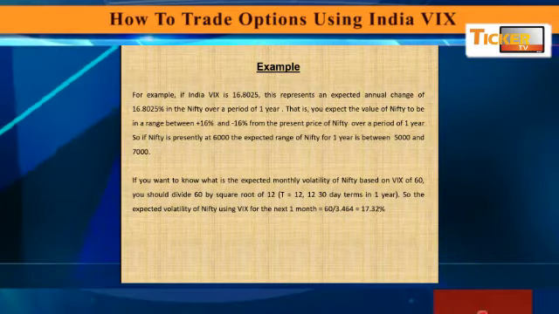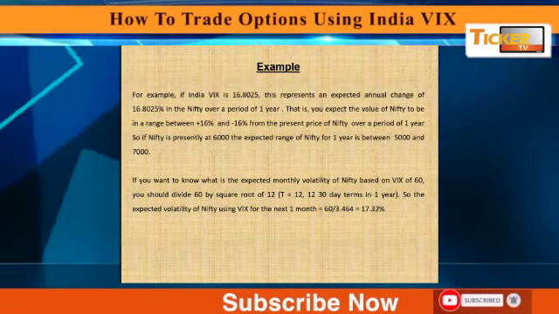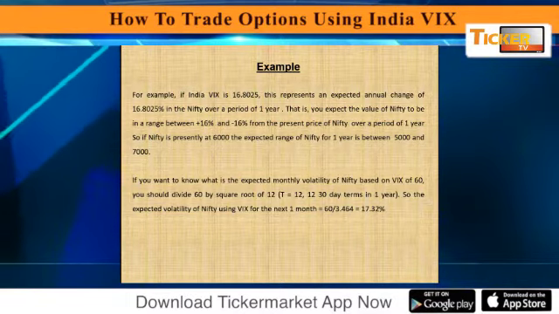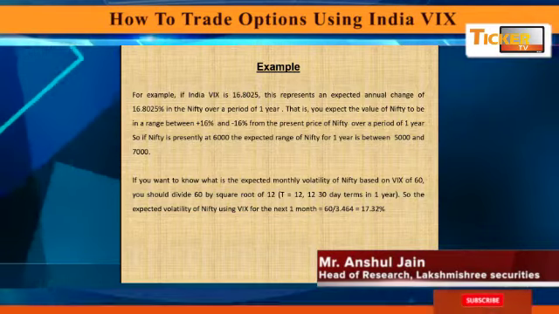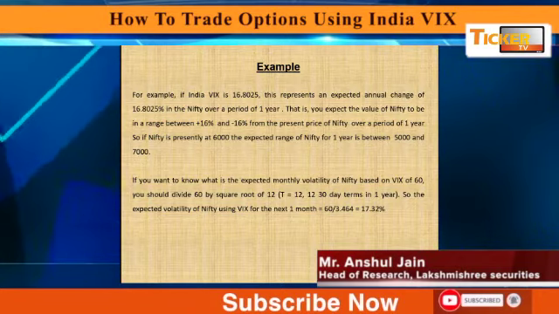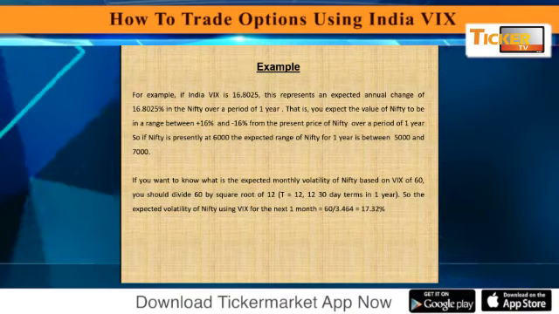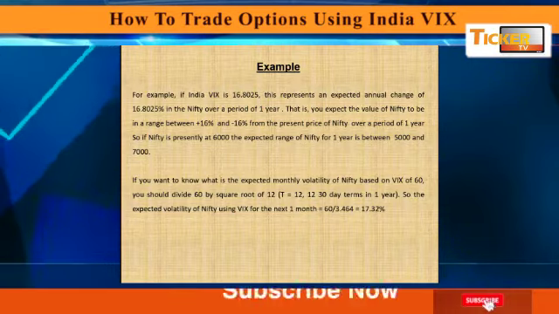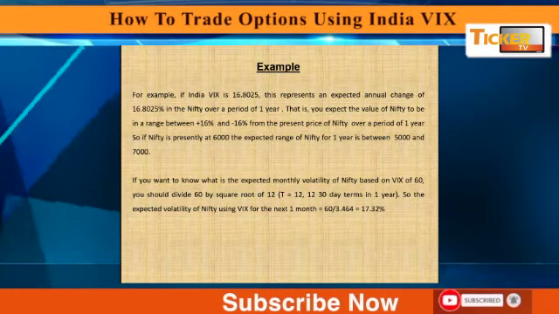For example, if India VIX is 16.8, this represents an expected annual change of 16.8% in Nifty over a period of 1 year. That is, you expect the value of Nifty to be in the range of plus and minus 16% from the current price over a period of 1 year. So if Nifty is at 6,000, the expected range of Nifty for 1 year is between 5,000 and 7,000, which is approximately 16% from 6,000 on the upside and the downside.